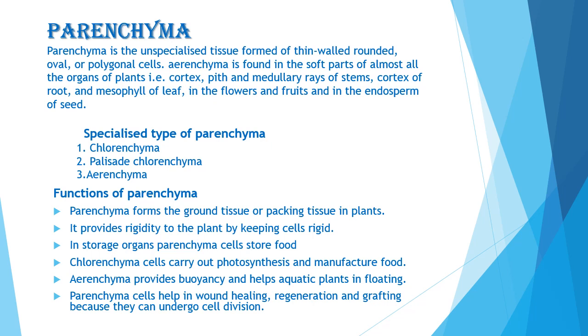In hydrophytes such as water hyacinth or hydrilla, large air cavities are present in parenchyma that give buoyancy to the plant. Such parenchyma is called aerenchyma, a specialized type of parenchyma which helps aquatic plants in floating. Parenchyma cells also help in wound healing, regeneration and grafting. How? Because they can undergo cell division. So parenchyma are the simple permanent tissues which have the power of cell division.